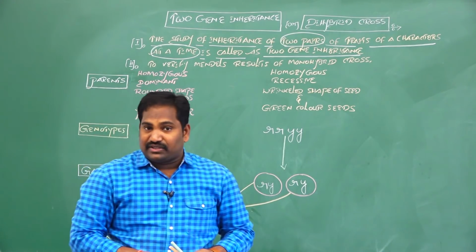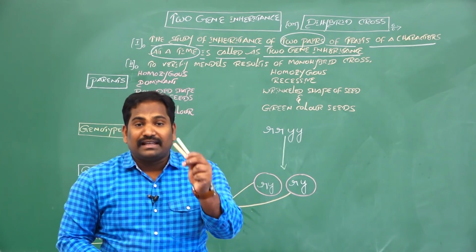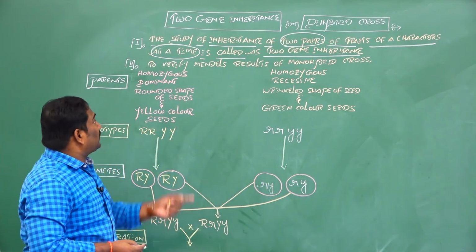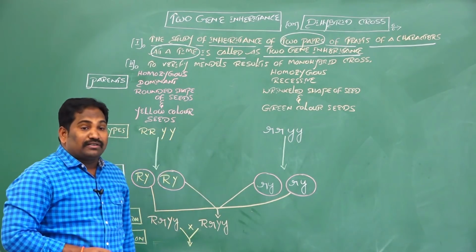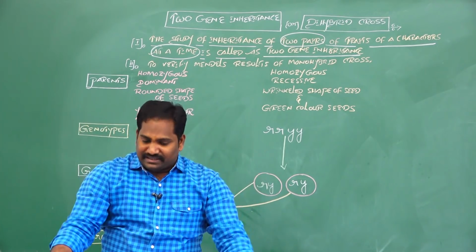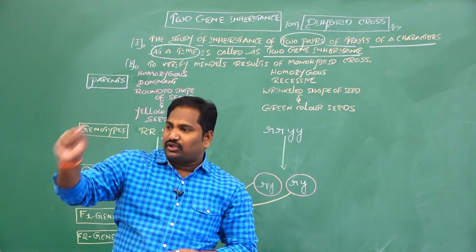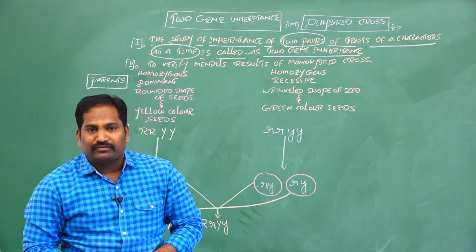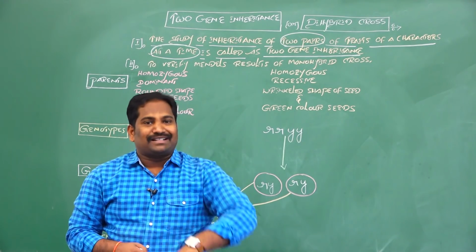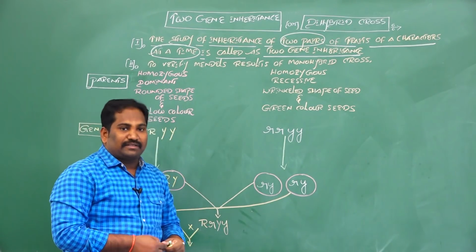So, during a hybridization experiment, if we consider two characters from each parent, it is called a dihybridization experiment. For Mendel's second hybridization experiment, two-gene inheritance or dihybrid cross, which characters did he select from the pea plant? Mendel selected 7 characters from the pea plant. The first character is stem height, which he used for the monohybridization experiment. The next are seed color and seed shape. These two characters he selected for two-gene inheritance or dihybrid cross.